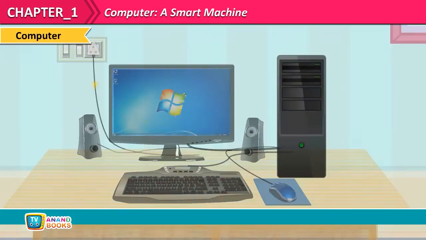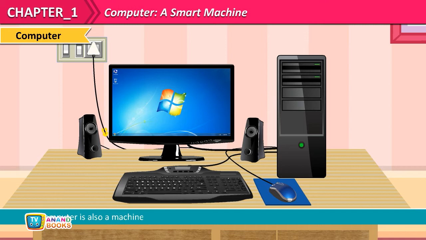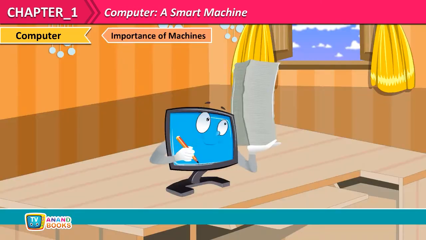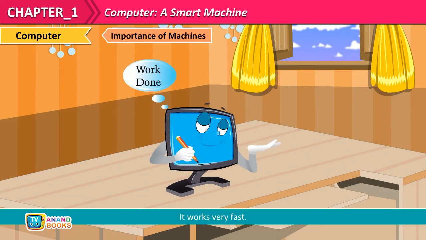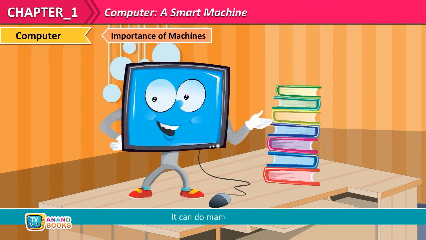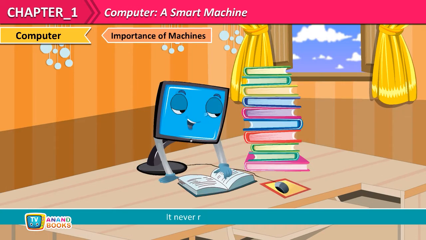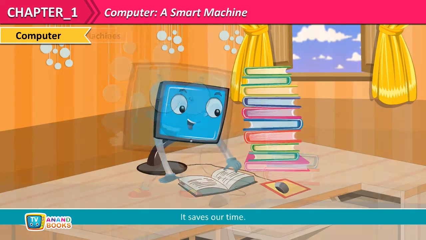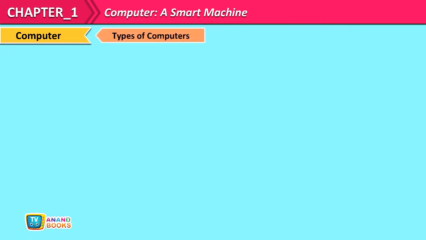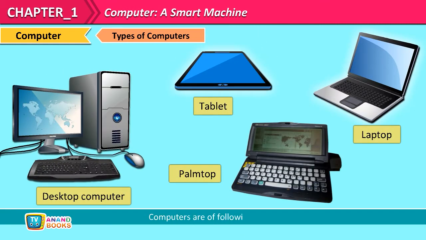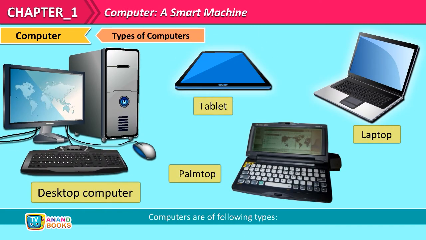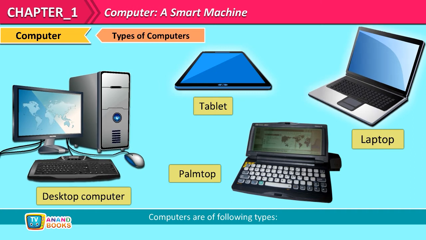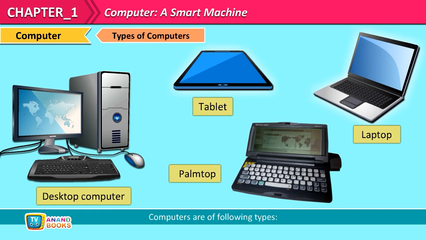Computer. A computer is also a machine. It needs electricity to work. It is called a smart machine because it works very fast. It can do many things. It never makes mistakes. It saves our time. Types of computers. Computers are of following types: desktop computer, laptop, palm top, tablet.